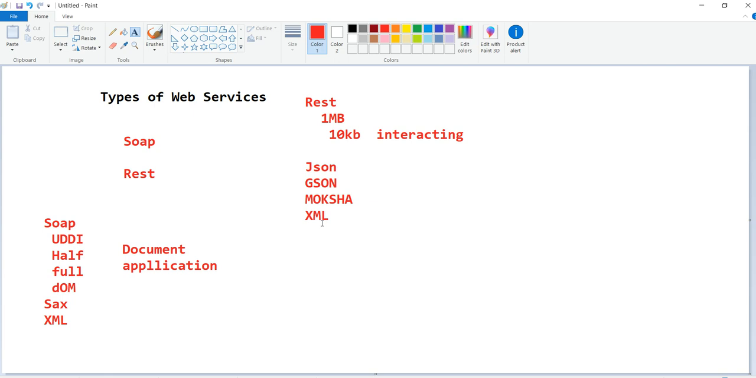We can go into the difference between XML and JSON in detail there. But in our Android nowadays we are using JSON. So these are the major types, either it should be REST or it should be SOAP.